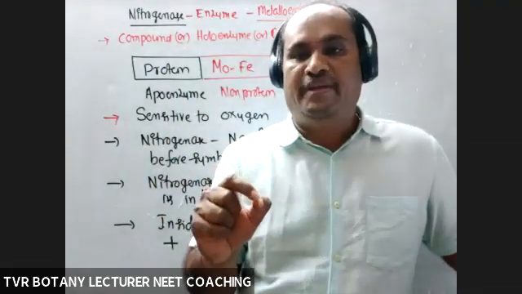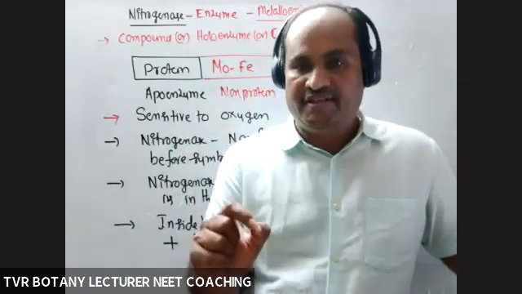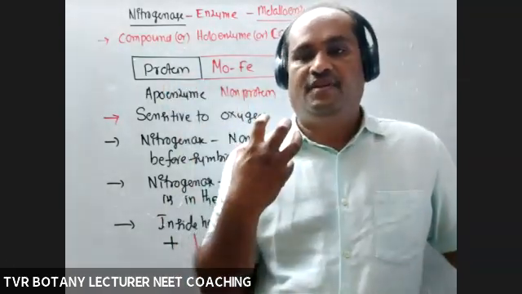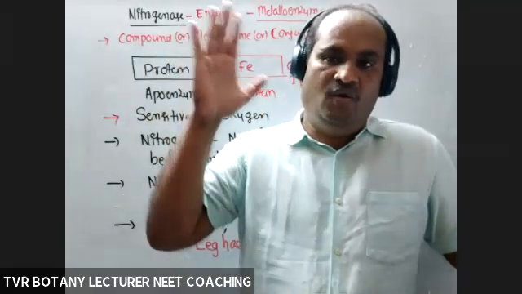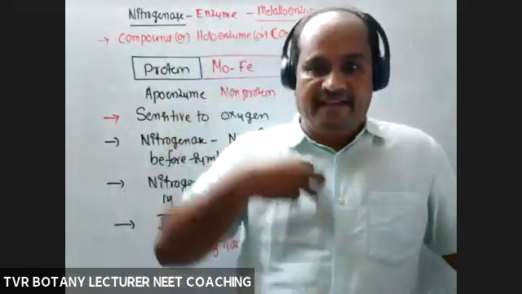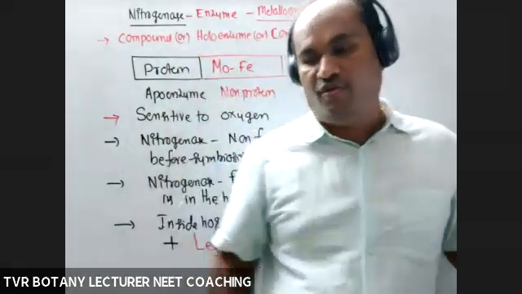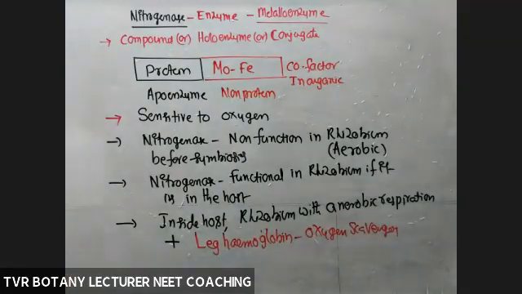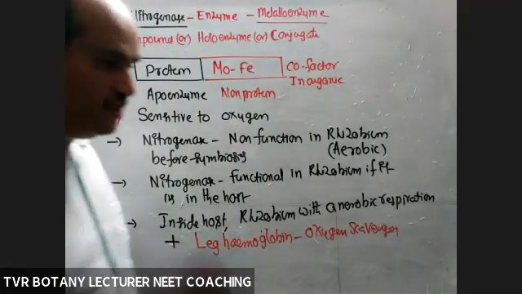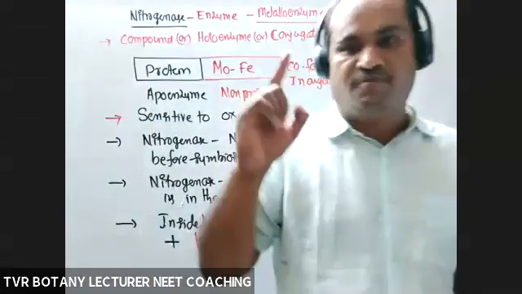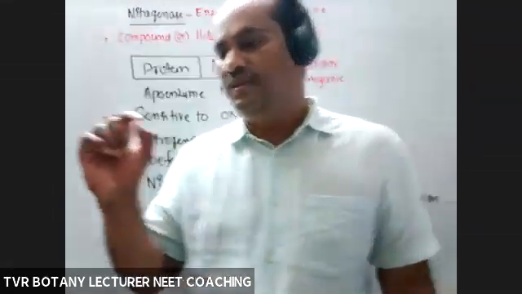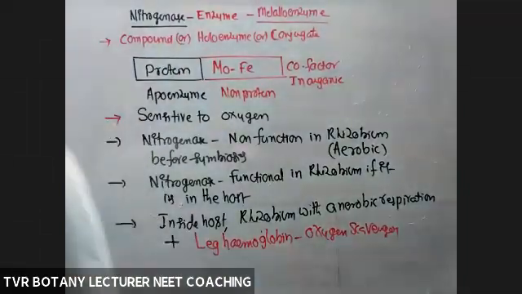So leghemoglobin is produced by the host in response to bacterial infection. It is actually produced by the host if bacteria are inside the host. Otherwise, no leghemoglobin. If rhizobium is outside the nodule, there is no formation of leghemoglobin. So leghemoglobin is produced by the host in response to the infection caused by, or entry of, rhizobial bacterial cells.